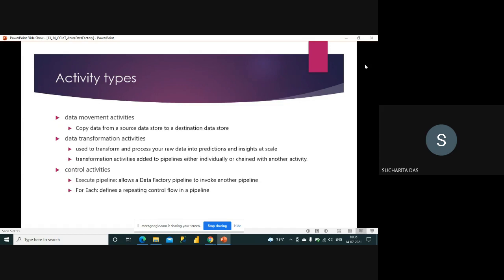So one is data movement, where you are simply copying data from one store to another store. Data transformation means you are making some changes to the data. And the third one is the control activity, which is not related to data, but is another type of activity. Two examples are that you can execute one pipeline from another pipeline, or for some looping concept like a for each loop, you can do that with control activities.